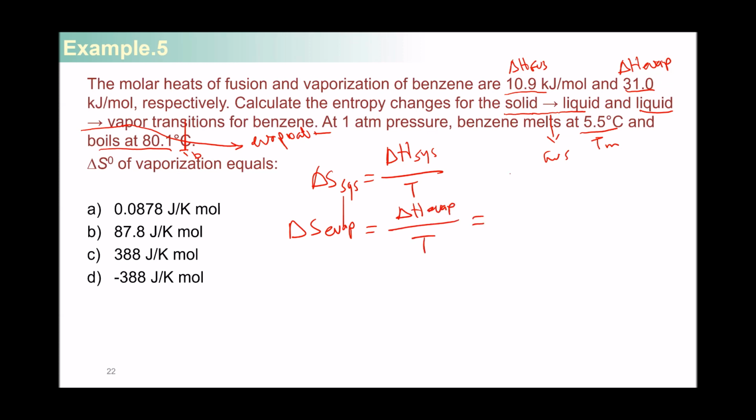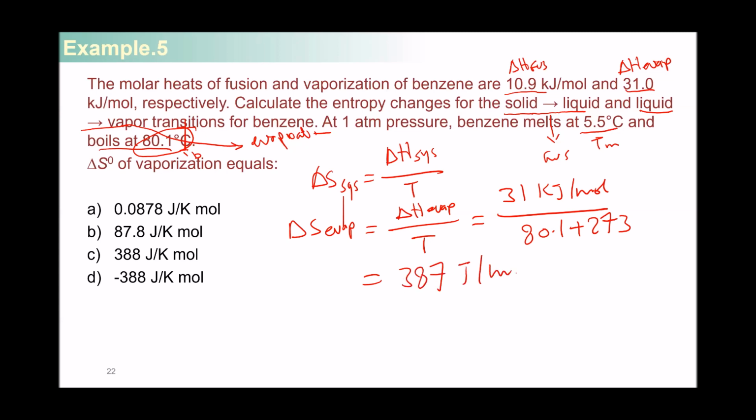So it's going to equal 31 kilojoules per mole divided by the temperature in Kelvin, which is going to be 80.1 plus 273. So it's going to equal 87 joule per mole Kelvin.